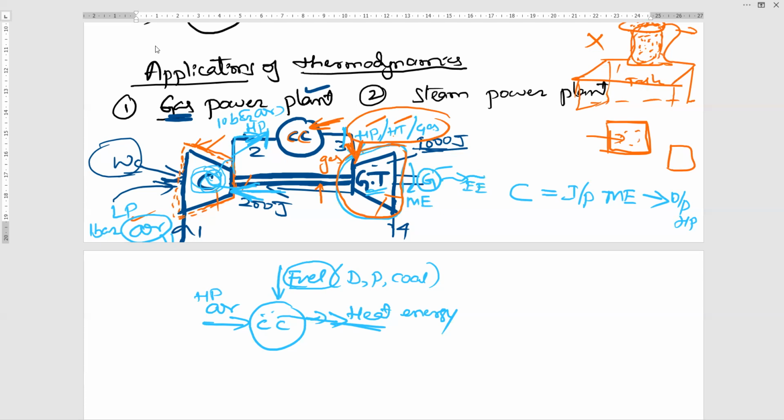So this energy, when it hits the blades, will rotate the shaft. This is heat energy because it is high temperature. Heat energy is converted into mechanical energy. That is one application of thermodynamics.